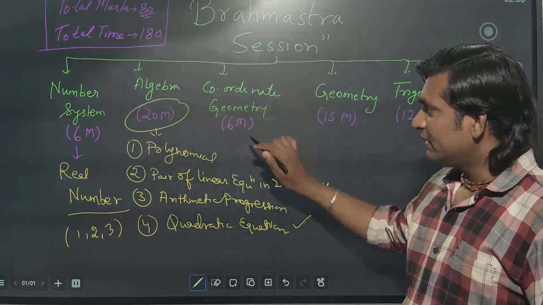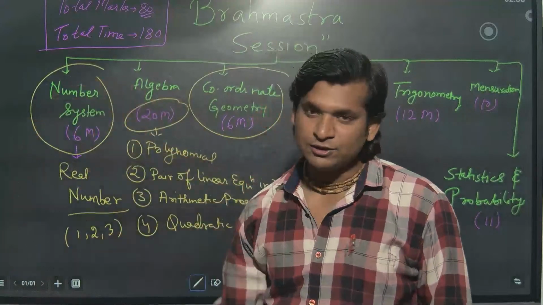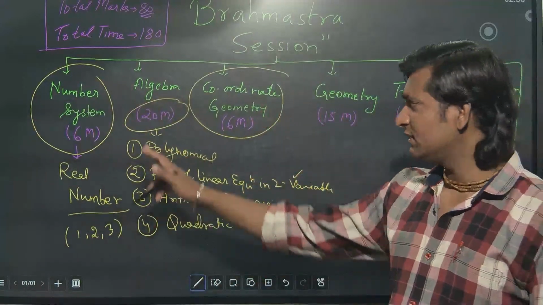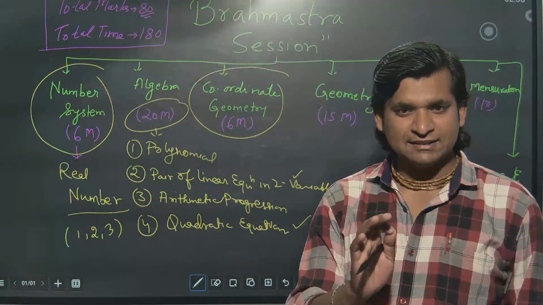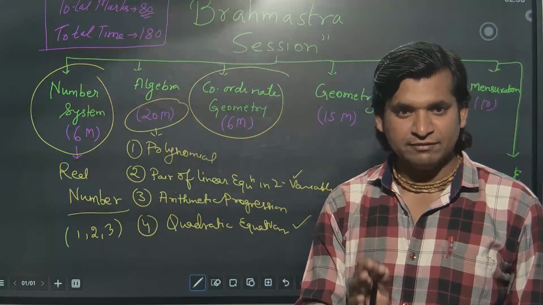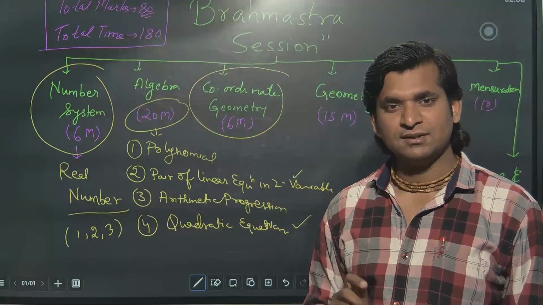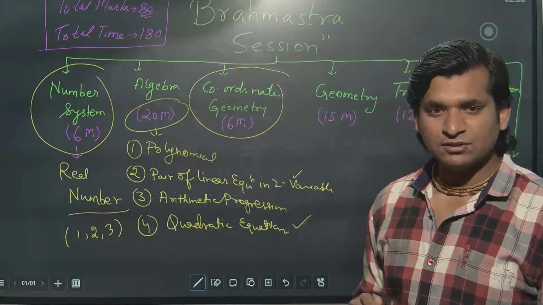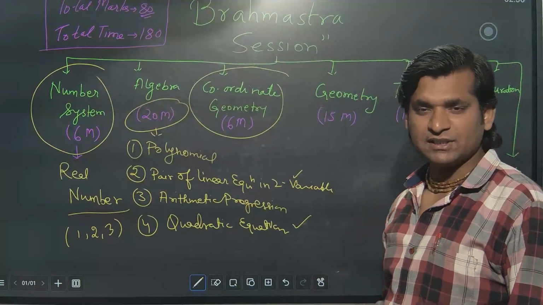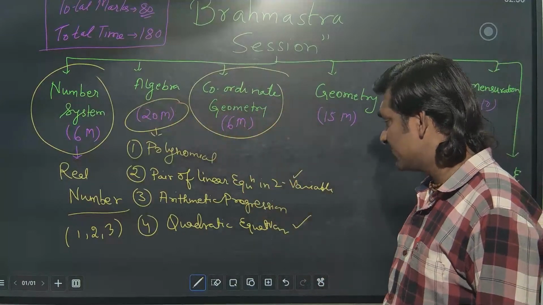Coordinate geometry. Again, this is an easy chapter. On the first ball, you can hit the six marks. 12 marks easily you can achieve with a smaller number of questions, in less time, with less concept. The chapter is also small, questions are also few, and there are only 4-5 concepts. Combining these two chapters, it is the easiest branch.